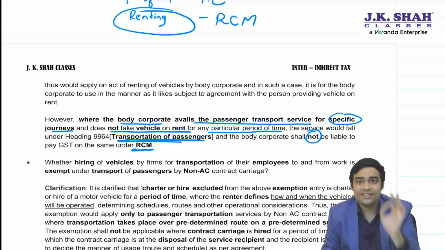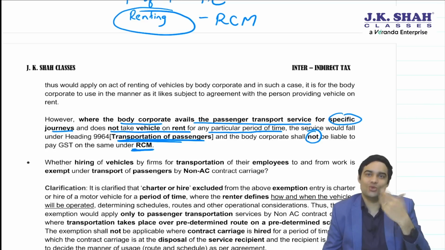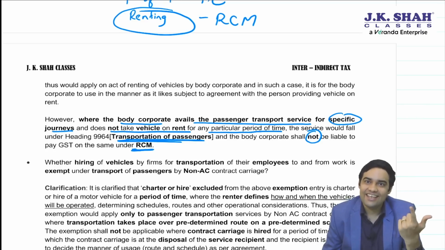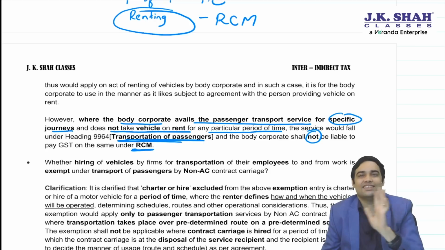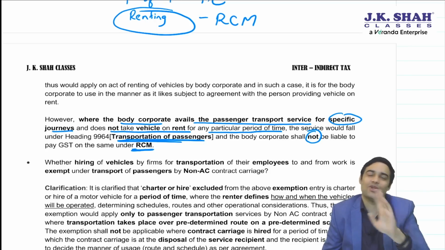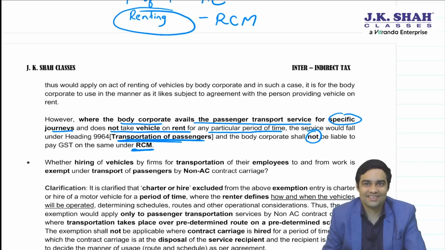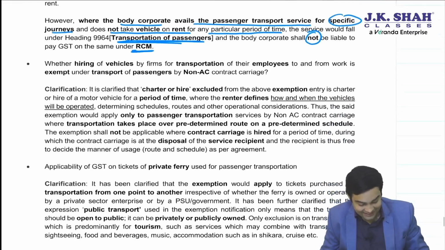So the question is whether you have the vehicle at your disposal. If you have the vehicle at your disposal, you decide everything, renting. But if transporter decides this and you only give that this to this point, please get me transportation service for my employees, then in that case it is transportation of passenger. Okay.